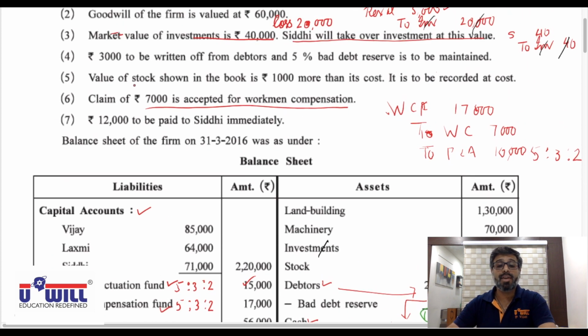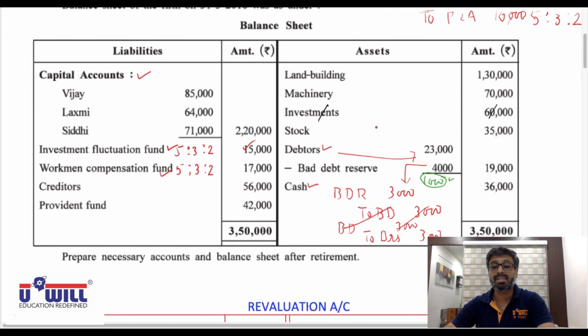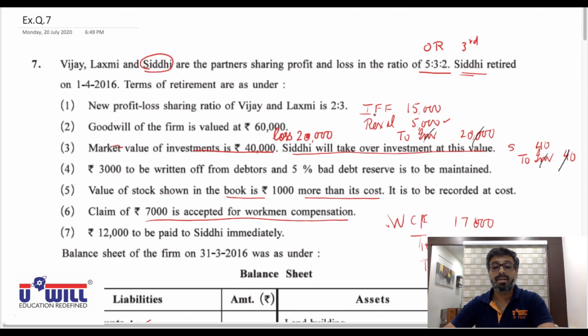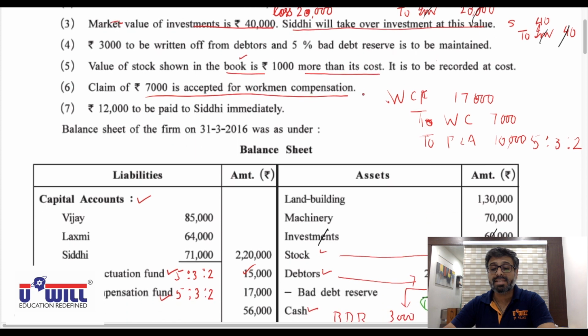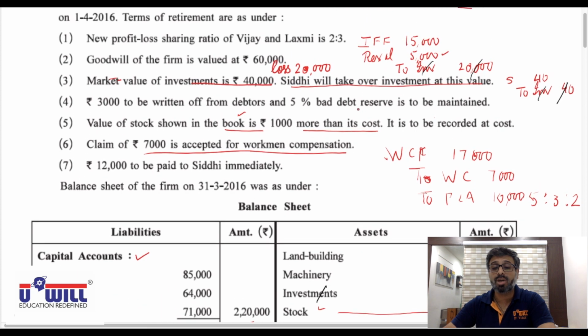Next, value of stock is shown in the books rupees 1,000 more than its cost. Now asset side you all can see that stock is 35,000, that is the book value. It is 1,000 more than its cost, so cost would have been 34,000.